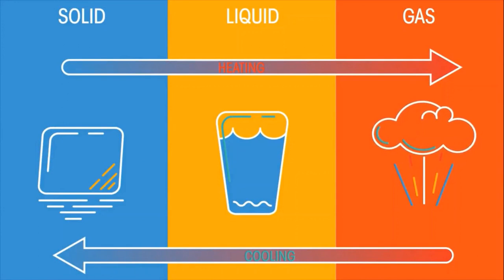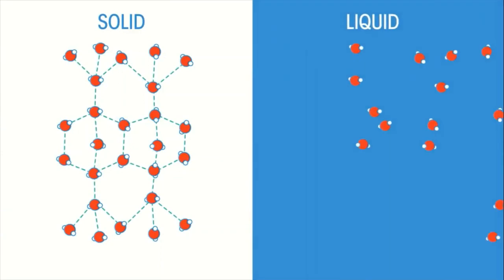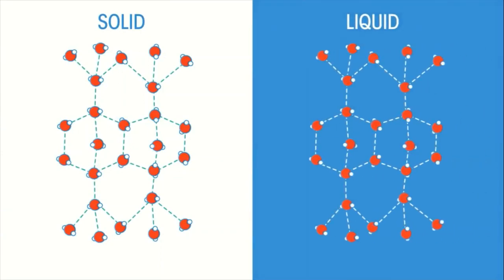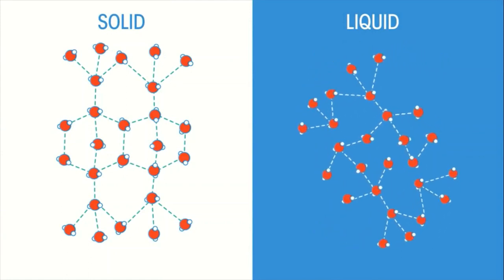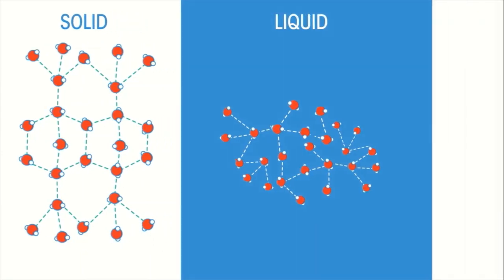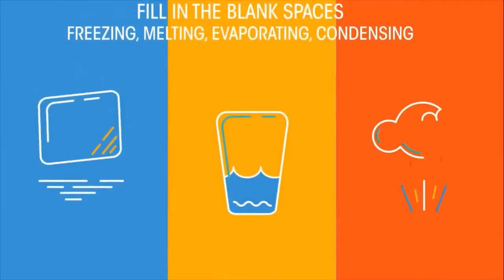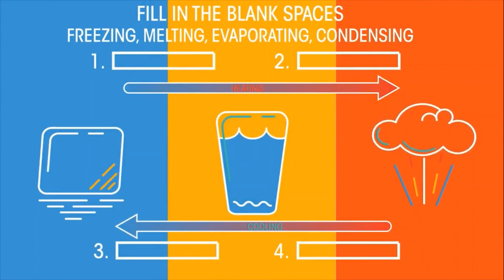But why is heat key in all of this? When a material is heated, it absorbs heat energy. This additional energy can cause attractive forces between molecules to break. This leads to rearrangement of the particles because the attractive forces no longer hold them together as tightly. The same happens when a liquid is heated. The attractive forces between the molecules break, leading them to become more widely dispersed and a gas to form. These four words describe changes in state. Do you know which word refers to which change? Pause the video, fill in the gaps, and click play when you're ready.